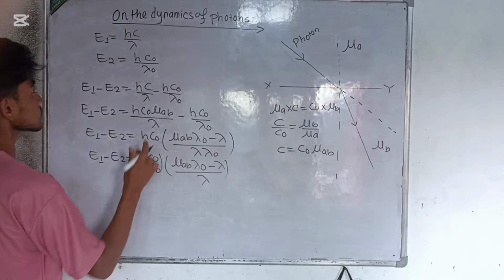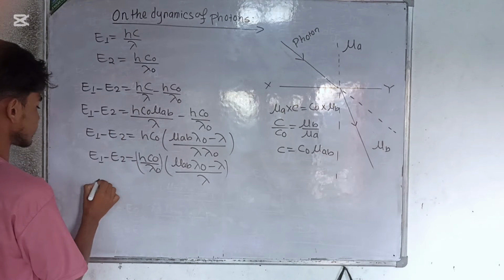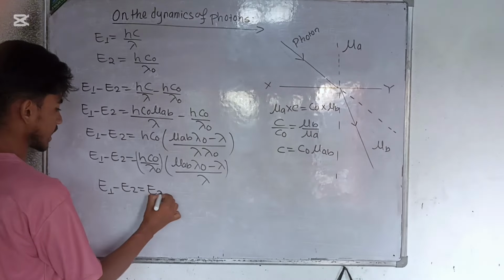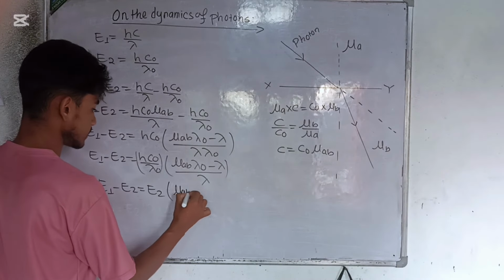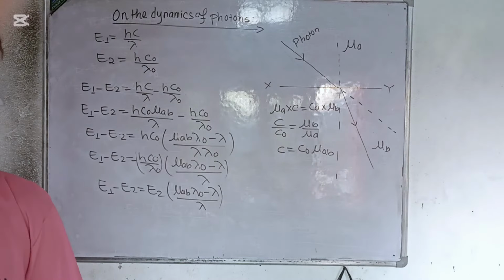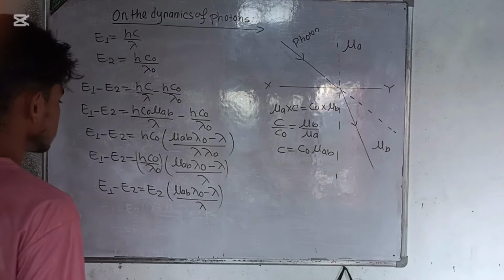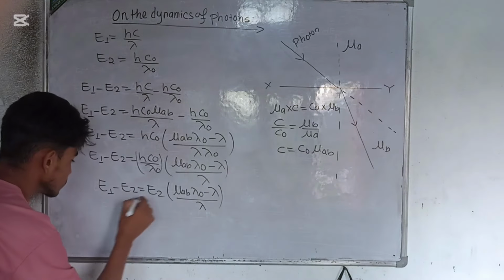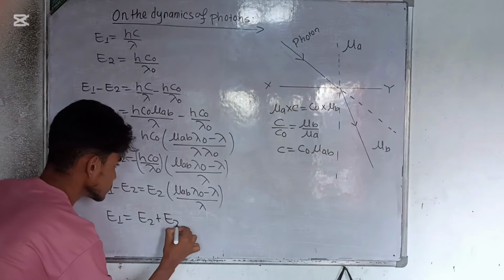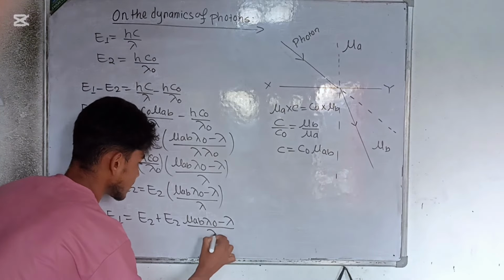From the second expression, hc naught upon lambda naught is nothing but the energy in the second medium. So E1 minus E2 is E2 times mu AB times lambda naught minus lambda upon lambda. Are you with me? Are you getting my point? Taking E2 to the other side, E1 equals E2 plus E2 mu AB lambda naught minus lambda upon lambda.